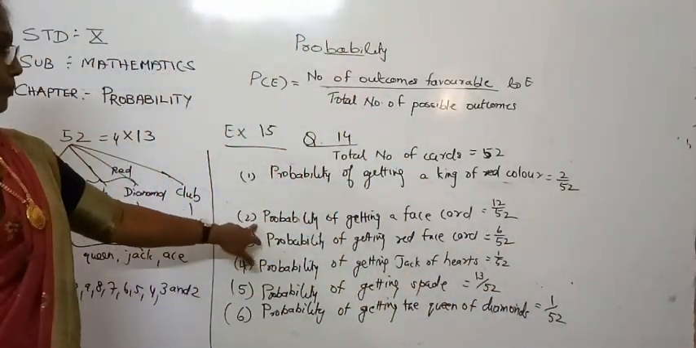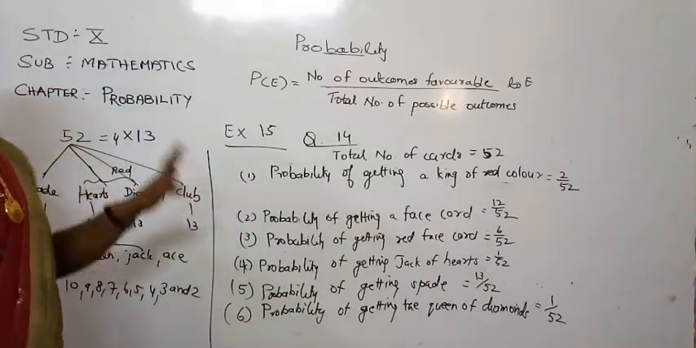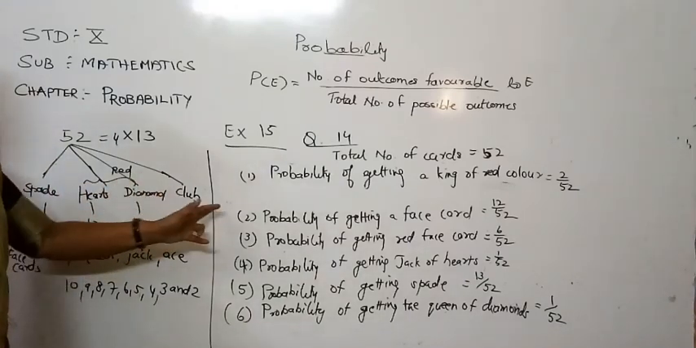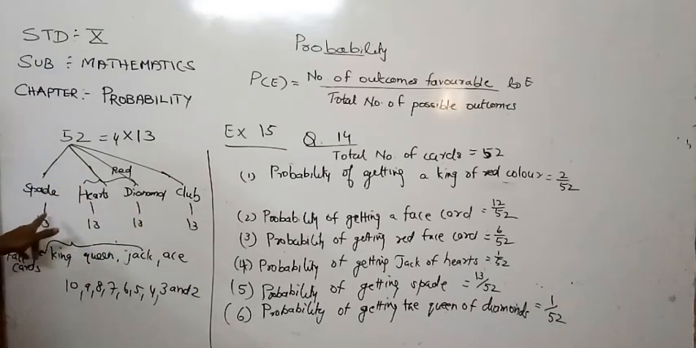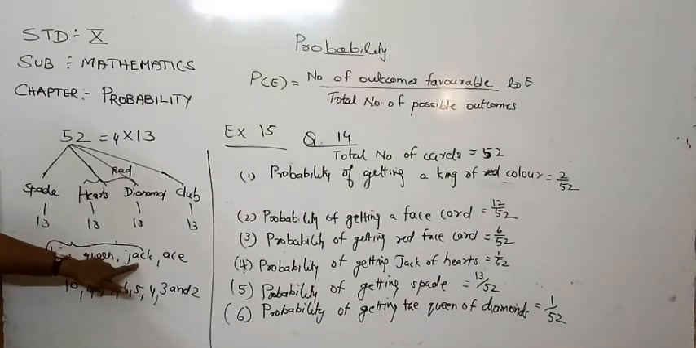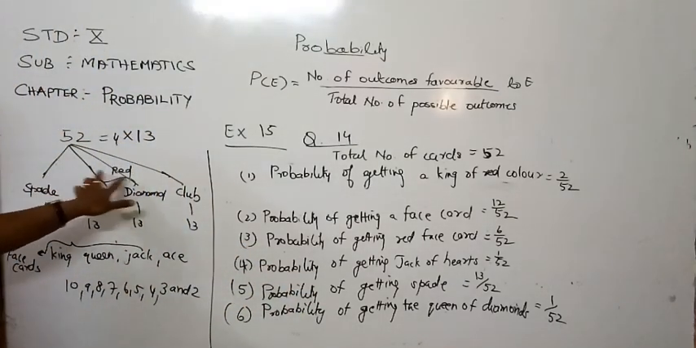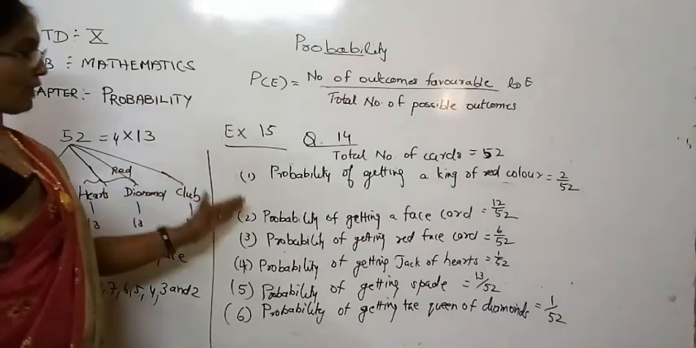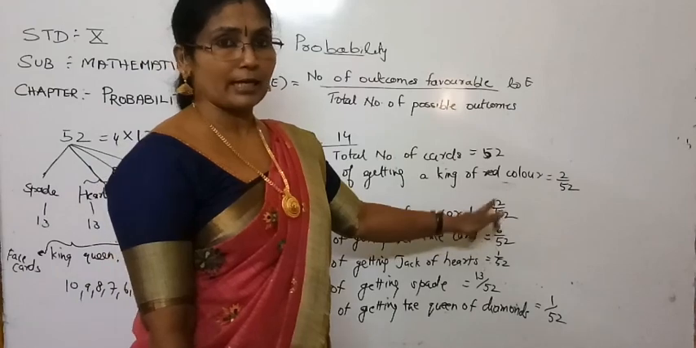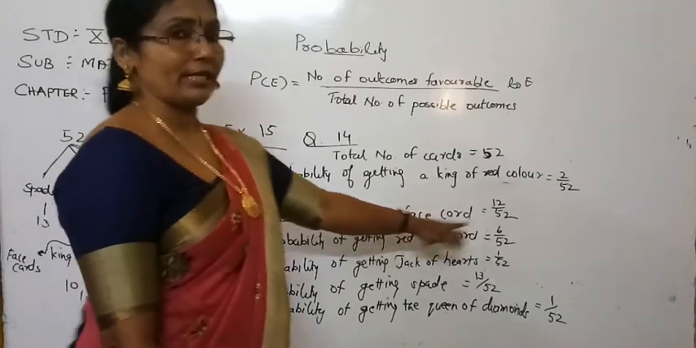Second one is the probability of getting a face card. It was not given with a suit. It can be of spade, heart, diamond, or club. So how many suits are there? 4 suits, and each one has 3 face cards. I already mentioned that king, queen and jack are the face cards. So here 3, here 3, here 3, here 3. How many in total? 12. That means number of outcomes favorable to this event is 12, so probability of getting a face card is 12 by 52.